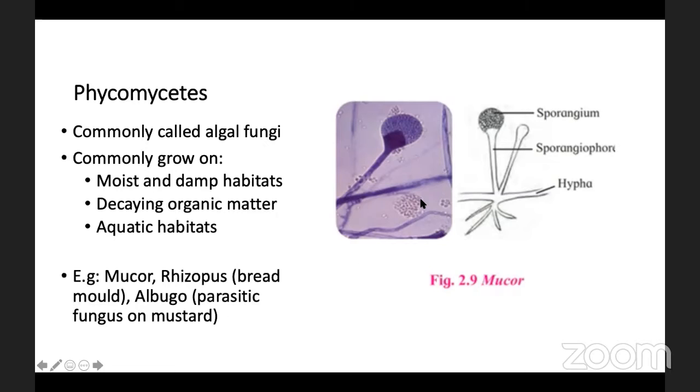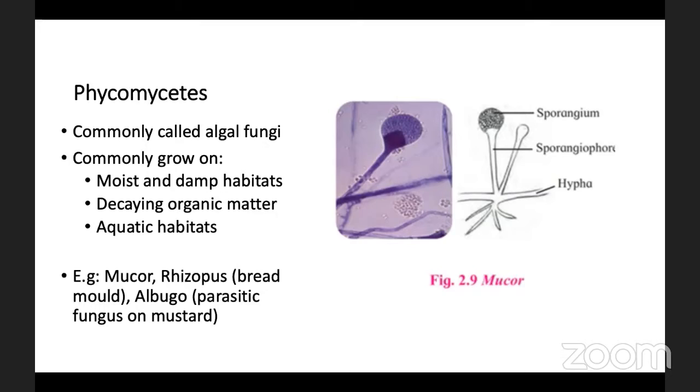Here is a diagram of Mucor. It is a filamentous fungus found on decaying fruits, vegetables, or on plants. And the Mucor species may cause infections in man and amphibians also.